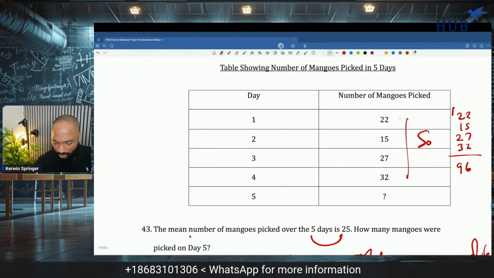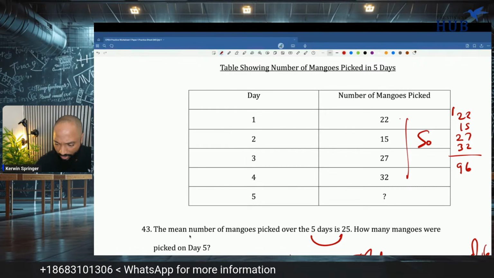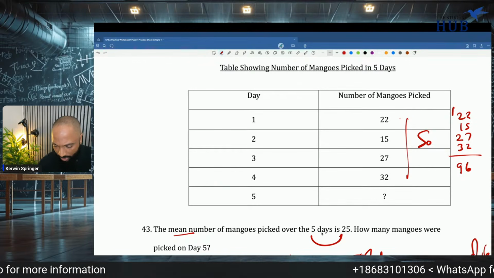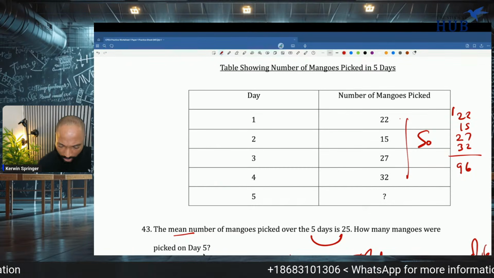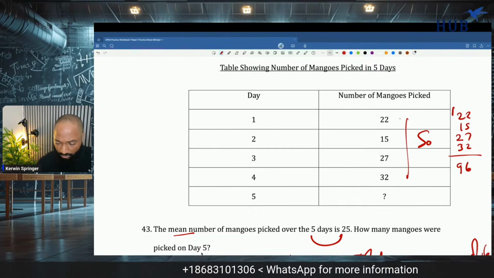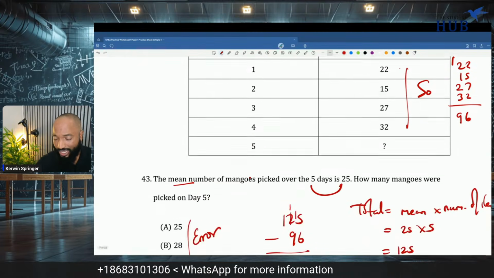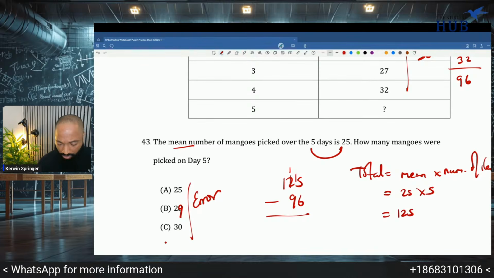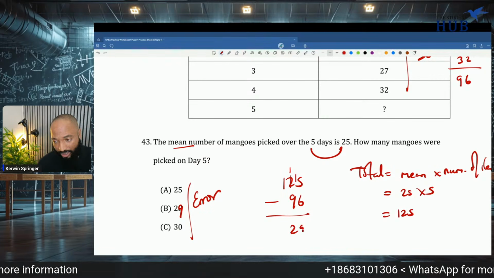The mean number of mangoes picked on the 5 days is 25. The mean is 25, 5 times 25 is 125. How many mangoes were picked on day 5? I don't know. I'm missing an answer. So maybe this was supposed to be 29. Because it's 29.